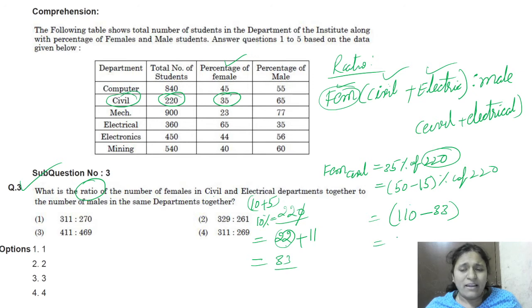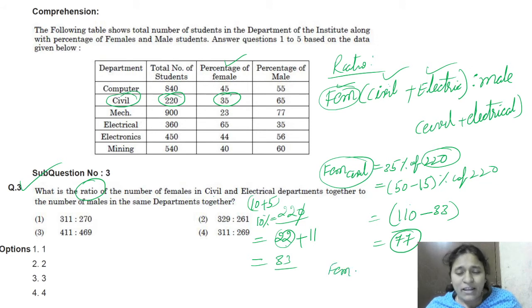What will we get? 110 minus 30 is 80. 80 minus 3, how much? 77. This is the female in civil. Next we have to find the female in electrical.